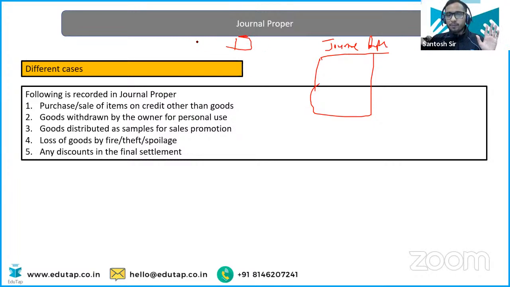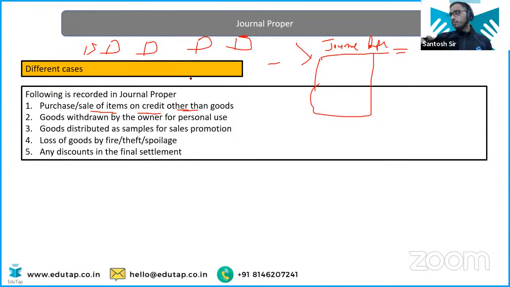You are preparing separate books for the specific transactions, but whatever transaction is left, everything will be entered in the normal register that we call general proper, correct hai? So what will be the example? Purchase, sale of item on credit other than goods.